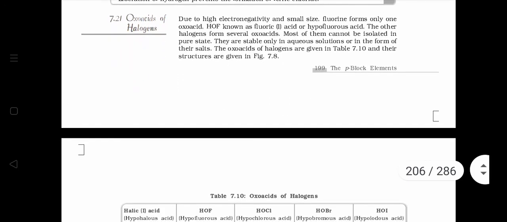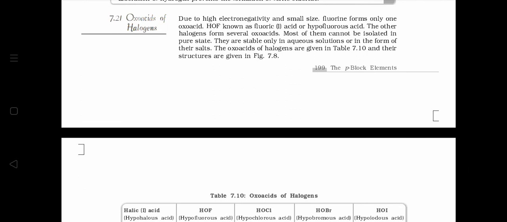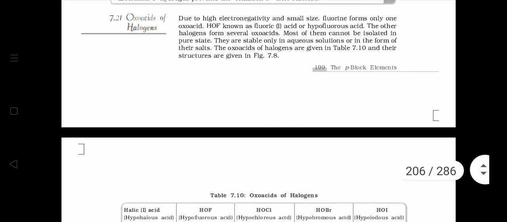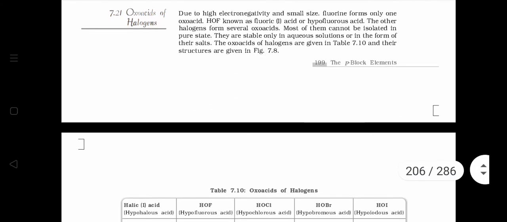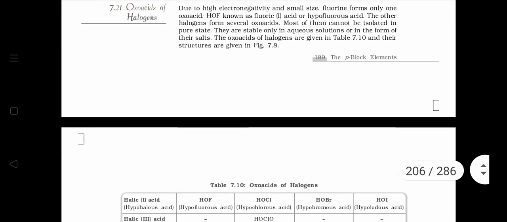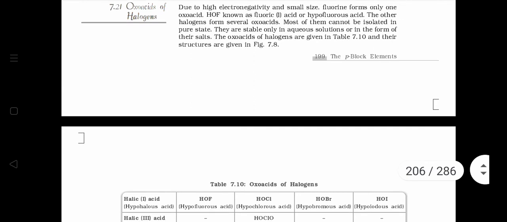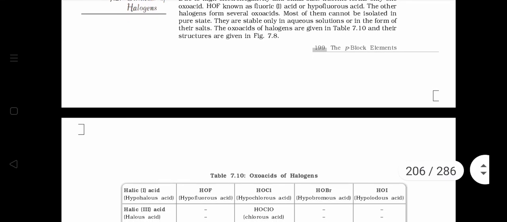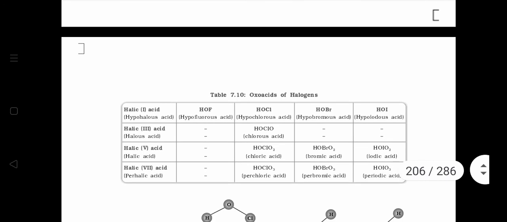Next topic is oxoacid of halogens. Fluorine forms only one oxoacid because of its high electronegativity and small size. And the only oxoacid of fluorine is HOF, which is called as fluoric 1 acid or hypofluorous acid. While other halogens, they form many oxoacids which are stable in aqueous solution.